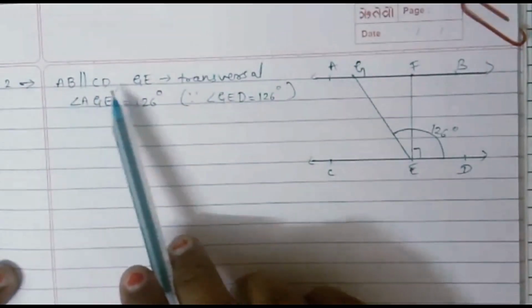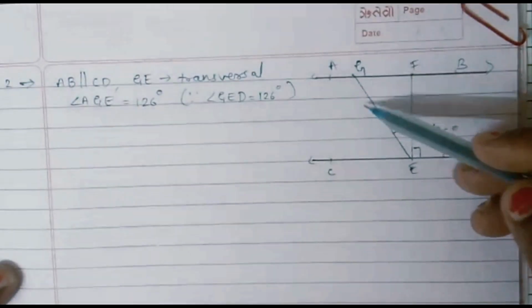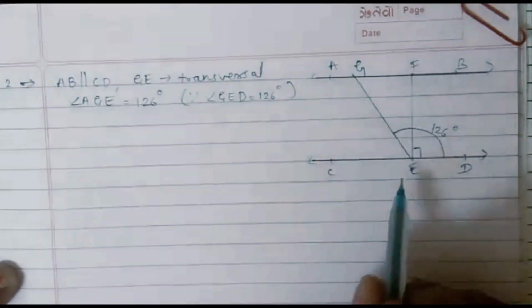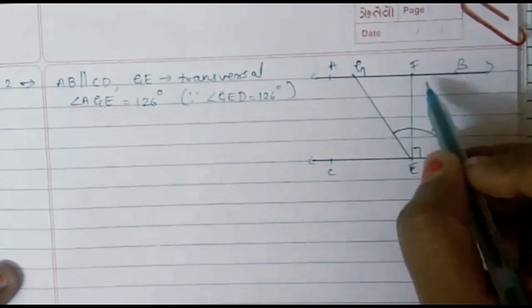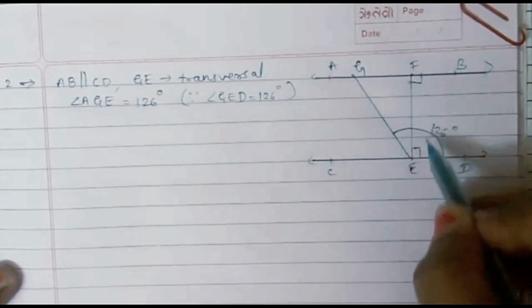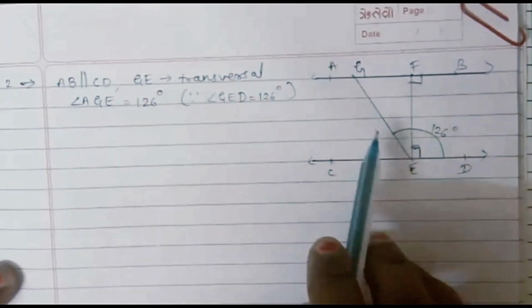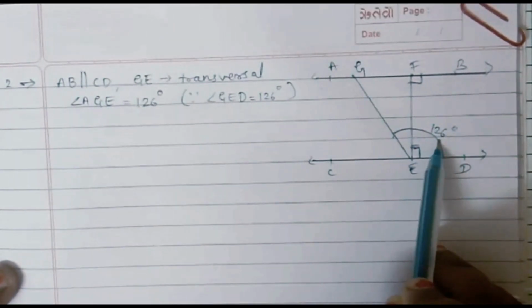It's given that AB and CD are parallel. As shown in the figure, GE is a transversal and EF is also another transversal. But EF is perpendicular to this line CD. That means it will be forming a right angle at point F as well as at point E. Right? In the question it is clearly given that angle GED is 126.